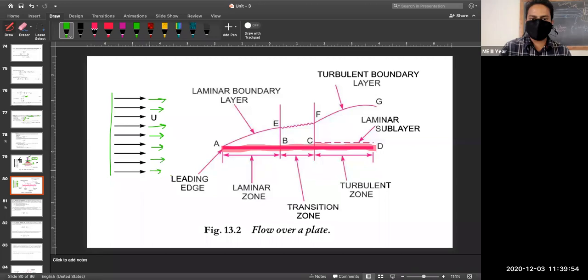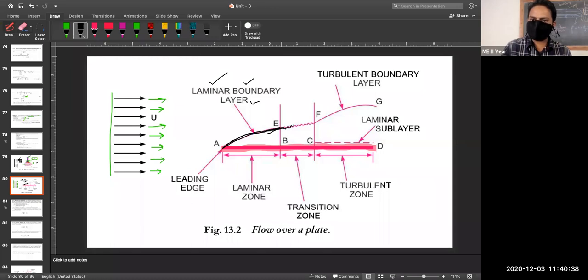Then what you will observe, this color, a layer you can see here, from point A up to this location. It is written here, laminar boundary layer. Now, what is the meaning of this, we will see. First, try to understand the different stages. The second location, here you can see it is zigzag in nature. It is not a straight line.